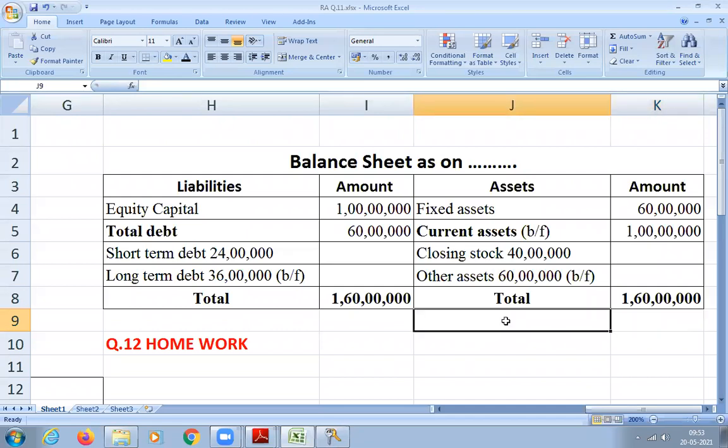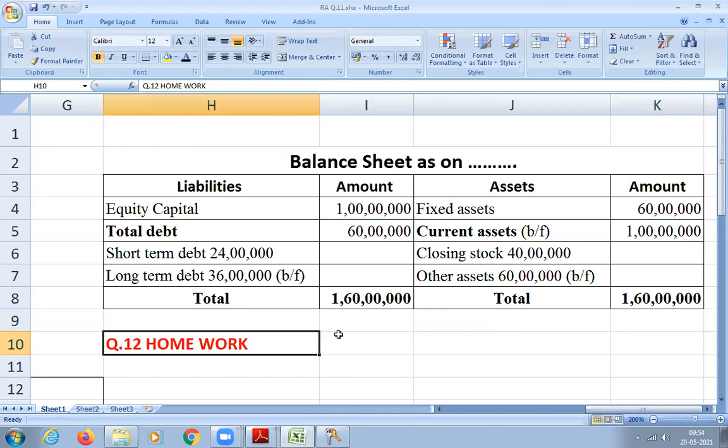Do you understand, students? Any doubt? Question number 11. Will this type of question come for a 5 marker or an 8 marker, sir? It will come for section B or C actually, depending on the question pattern. If it is 8 marks, you will get it for 8 marks. It is actually an 8 marks question.